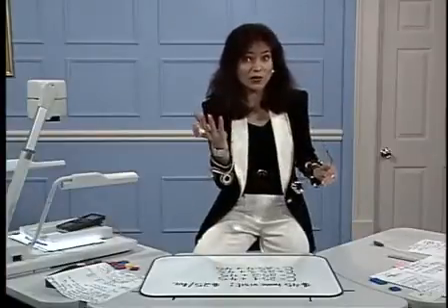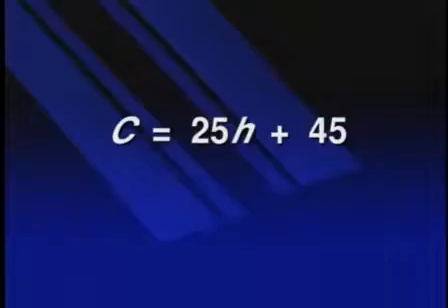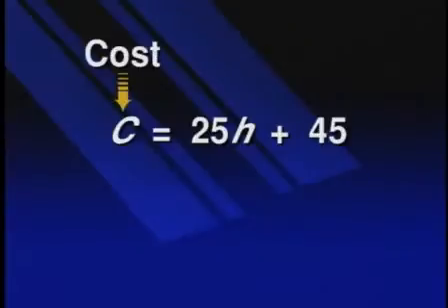We can give a formula for any number of hours, and that is C, the cost, equals 25 times h, the number of hours, plus 45. C is the cost, h is the number of hours.